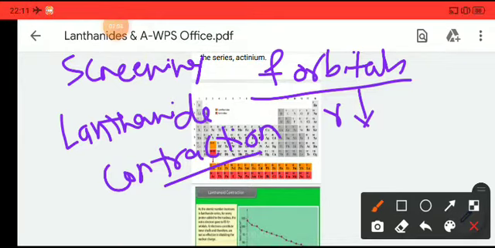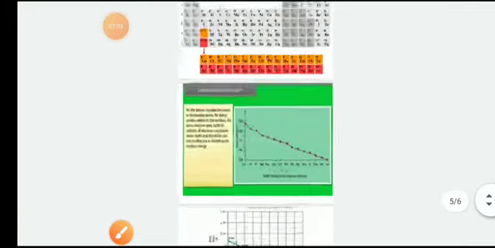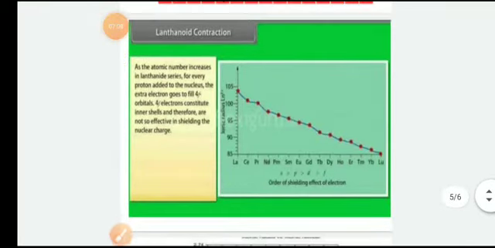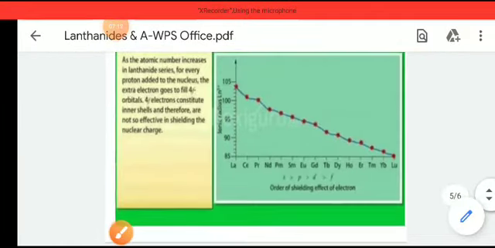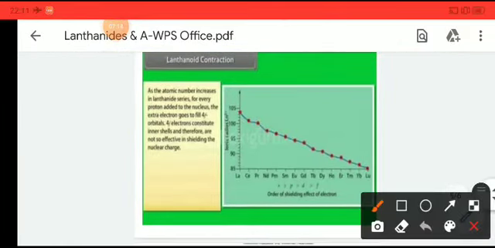In this slide you can see that in the case of lanthanum, the atomic radius is almost 104 picometer, but in the case of lutetium, the atomic radius is 85 picometer.